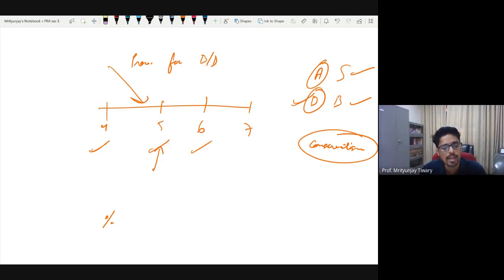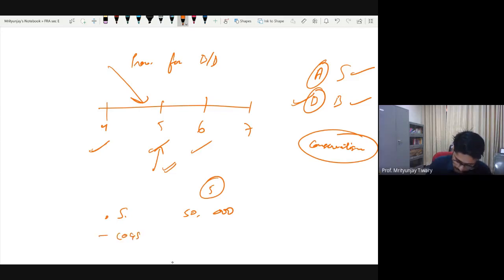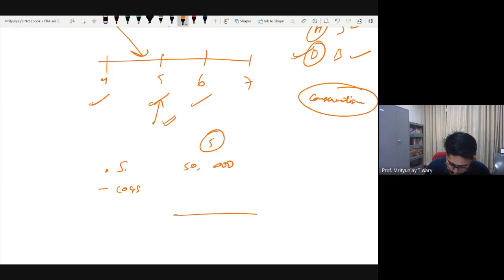So you still need to provide for conservatism, that you think that you will be receiving the money, but you don't know actually whether you will or not. So for that, let's say the sale we are talking about is sales of 50,000 rupees. Even though in period 5 itself you will show a sale of 50,000 rupees, and according to that you deduct the costs and other expenses, conservatism says that on this 50,000, make an estimate that, let us say you have sold to 100 people, on an average, how many of them will pay back and how many will default.